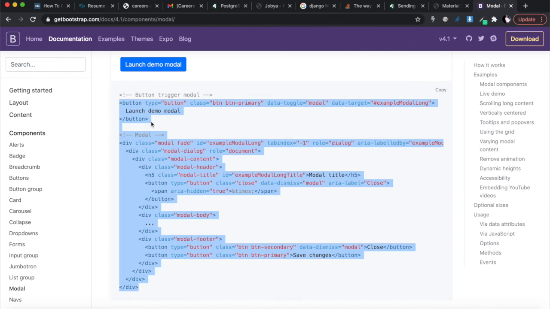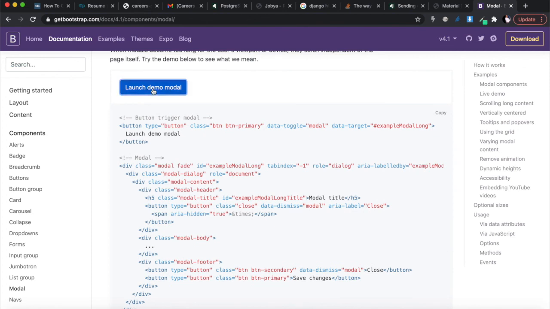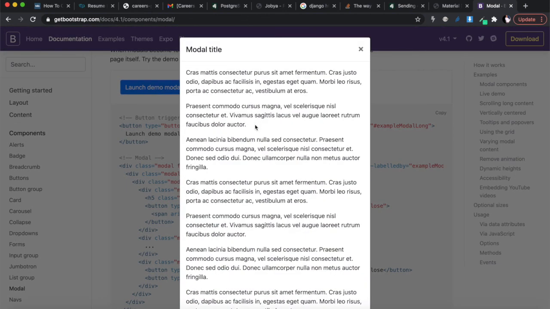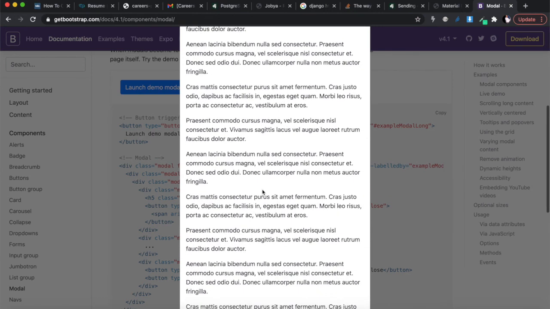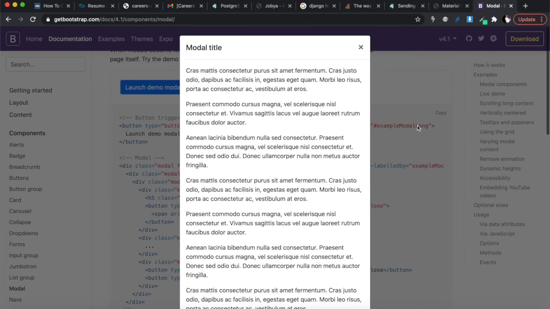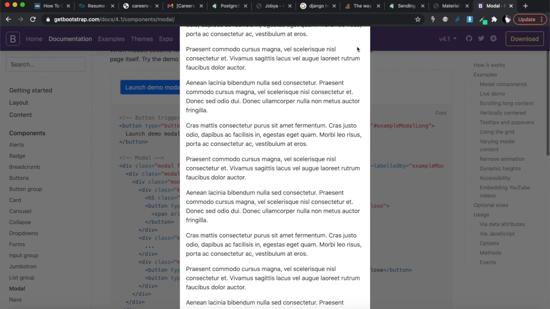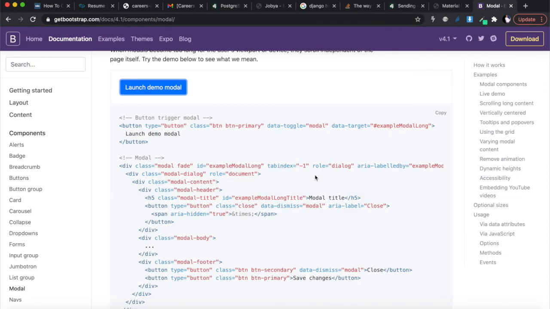Summarizing what we're going to be doing here, a modal is like a button that you would press, and when you press it, something pops up and dims everything else. Then you can focus only on a section of code at a time while the rest of the page is sort of blank. You can do this quickly, and when you're done, you can save or whatever, close the modal, and then you go back to your original HTML page.